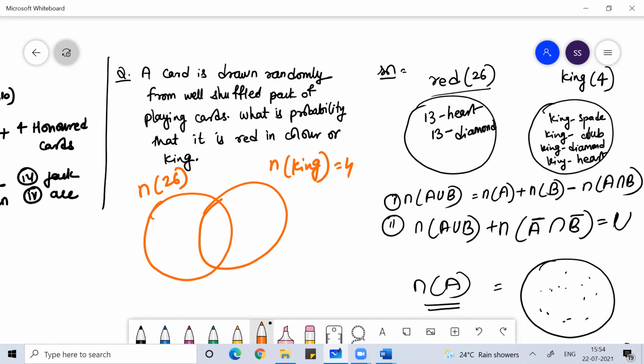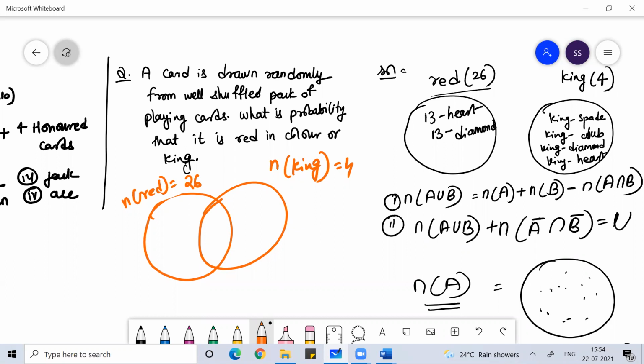So you have a total of 26 cards which are red in color. And when you talk about king, there are four king cards. Clear everyone? The four cards are king.